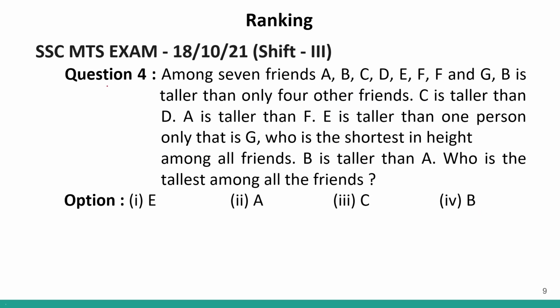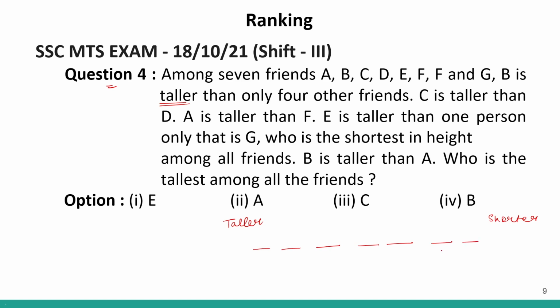Moving on to question number 4. Question number 4 says that among 7 friends, B is taller than only 4 other friends. So this is based on arrangement, based on logical sequence, correct? Based on their height. So I am assuming that the taller person is here and the shorter person is here. How many friends we have? 7 friends. So 7 places. 1, 2, 3, 4, 5, 6 and 7.